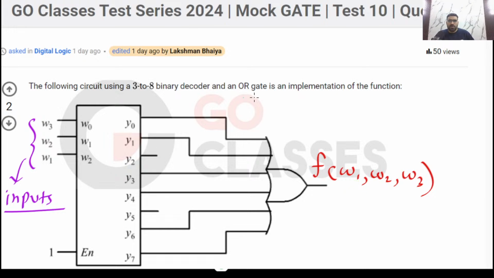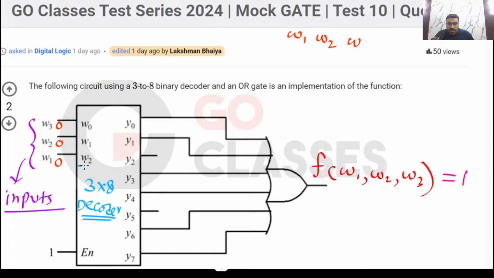Now let's solve it. So what will be the function? There is an OR gate here, so just think about when this function will be 1. For example, if I put all the inputs 0, 0, 0, because this is a 3 by 8 decoder, so if your input is 0, 0, 0, W3 is 0, W2 is 0, W1 is 0. Remember W1 is the MSB.